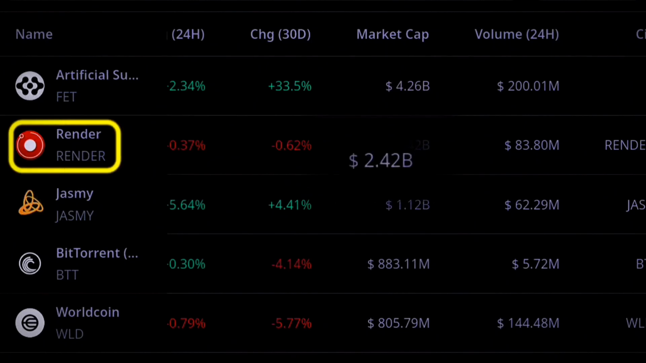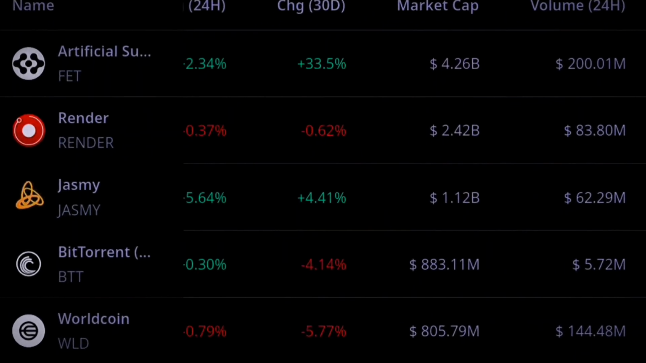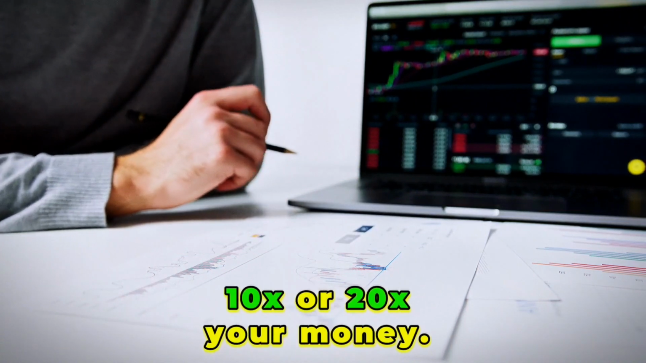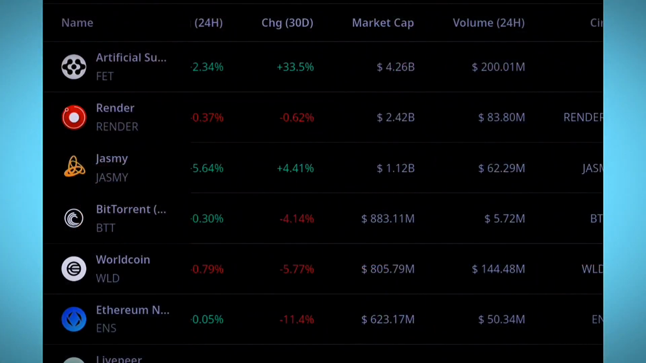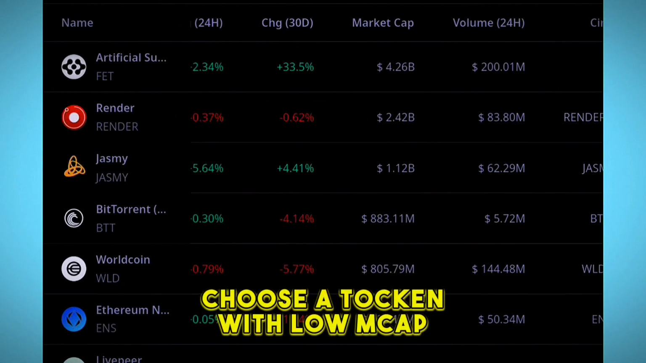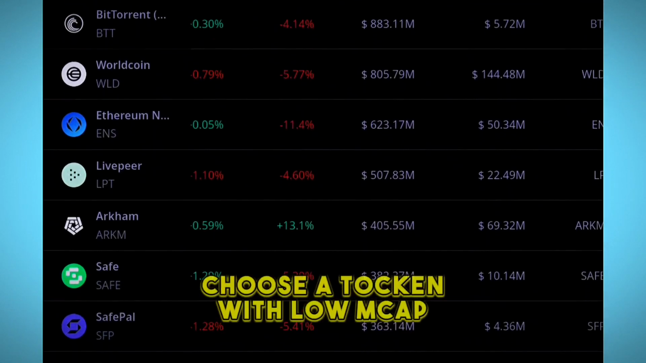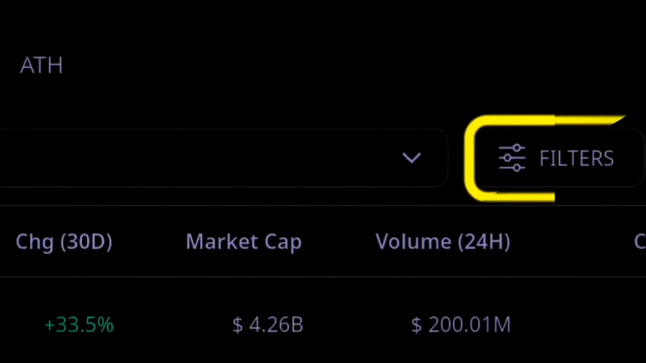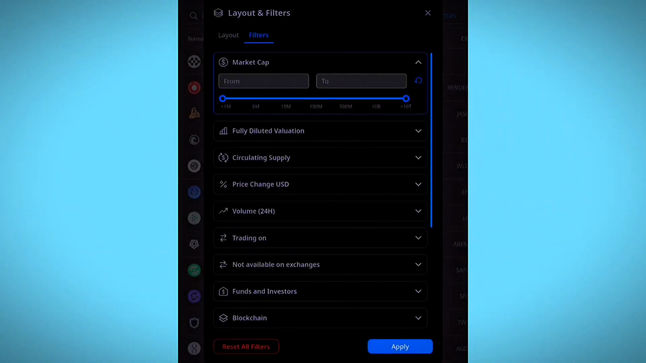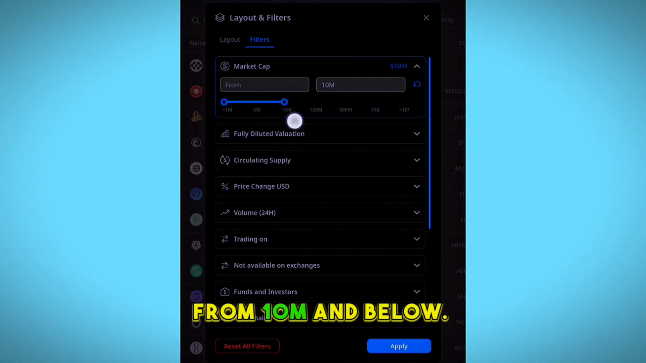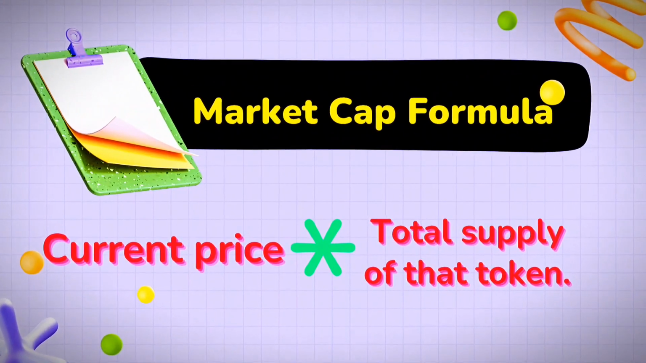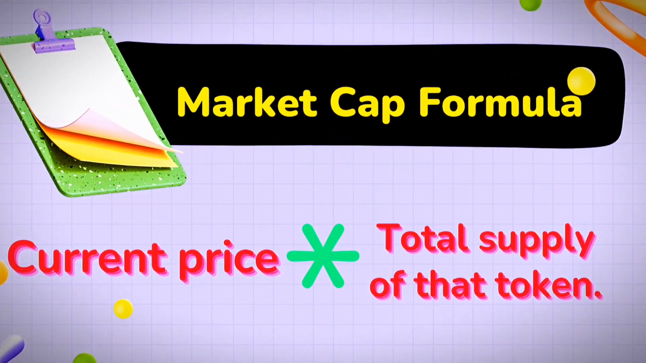Then there's Render, 2.42. If you're going to be choosing this category, in order to find a token that can 10 or 20x your money, look at the market cap and choose a token that has a lower market cap. So we want to filter our research based on the market cap. Just click here, and we choose our market cap from 10 million. What we are now seeing is tokens that have a market cap of 10 million and below. The market cap is the price times the circulating tokens.